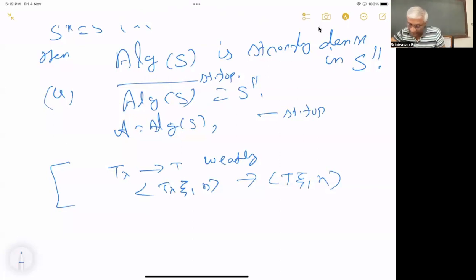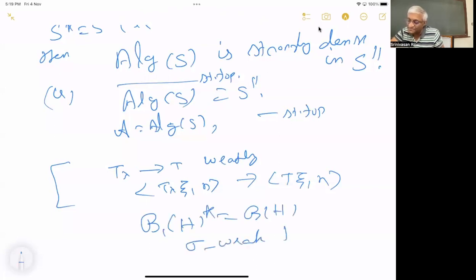I'm saying this is the weak star topology. The weak star topology is the topology given by the pre-dual. So for B of H, the pre-dual is the trace class operators, which we will define in the next class. B of H star equals B of H. That weak star topology is called the sigma weak topology for some reason. Okay, I'm sorry, it's not my mistake, but my fault. The so-called weak star topology on B of H is called the sigma weak topology.